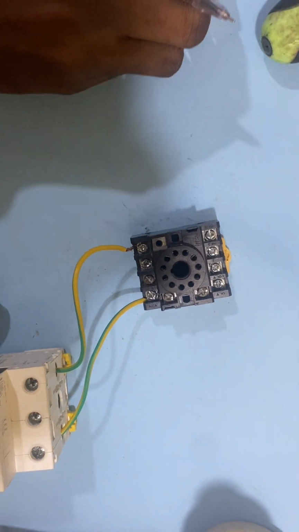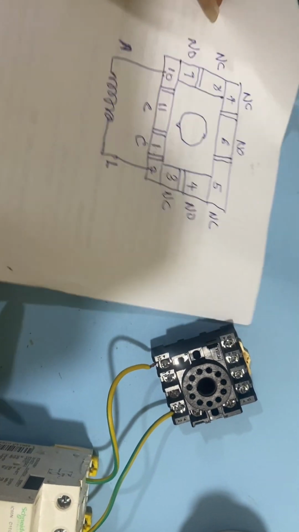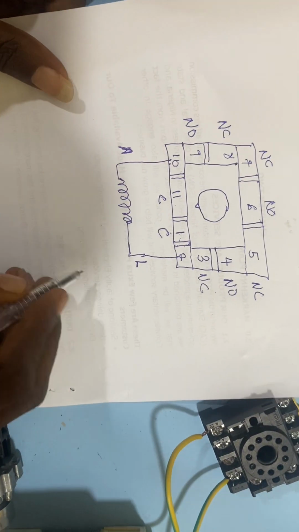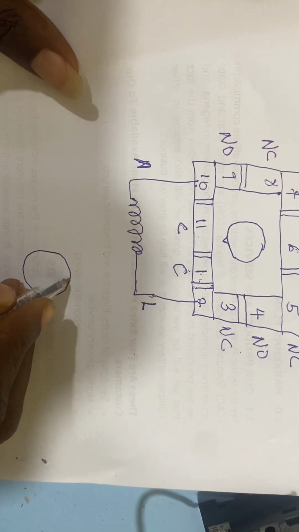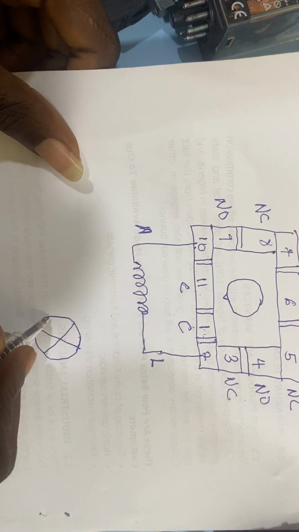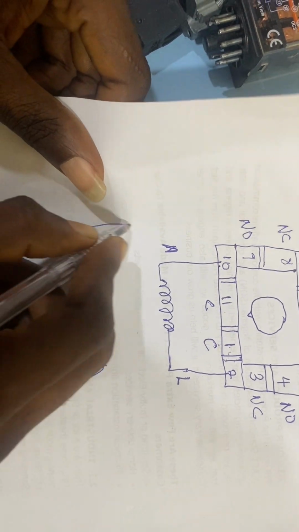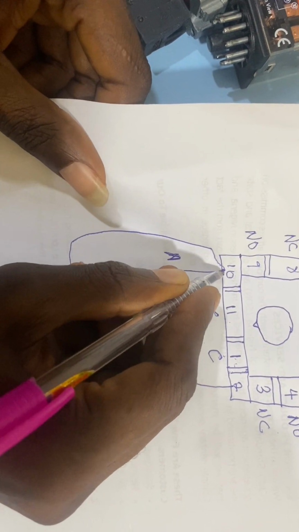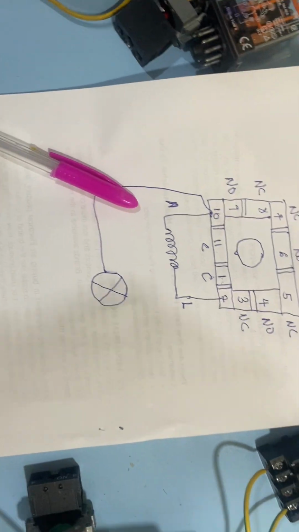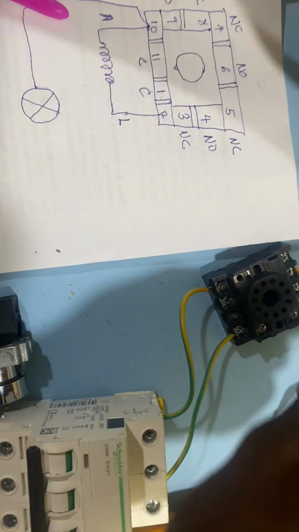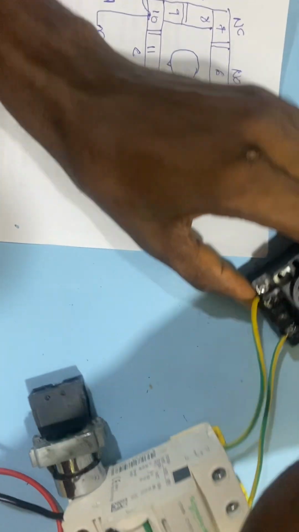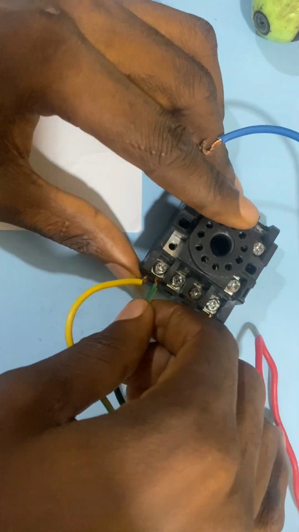So let's show from the diagram. This is the diagram. This is my bulb. So I want to connect the neutral of my bulb to pin 10. All right, so let's do the connection together. This is the neutral from my bulb, so I'm connecting it to pin 10.